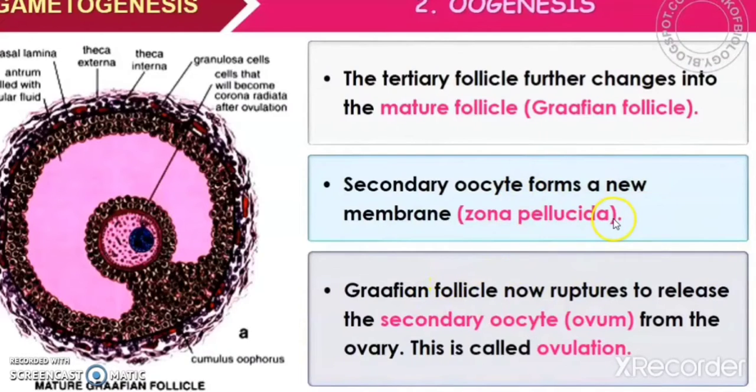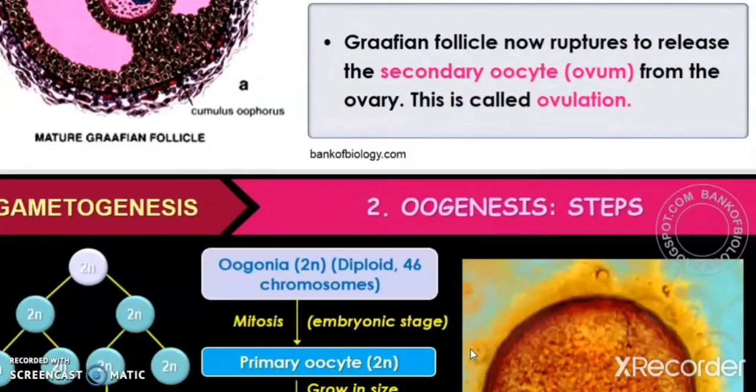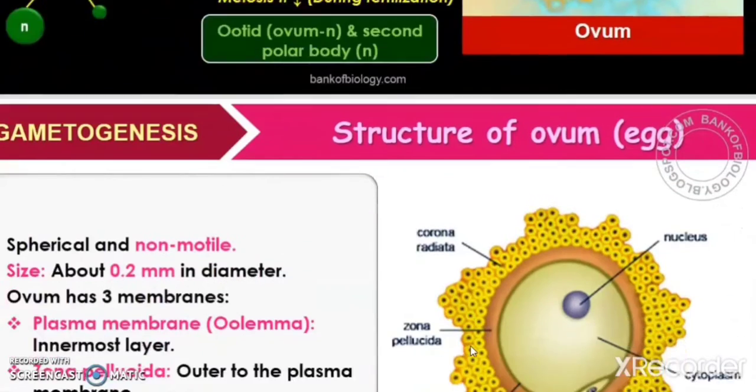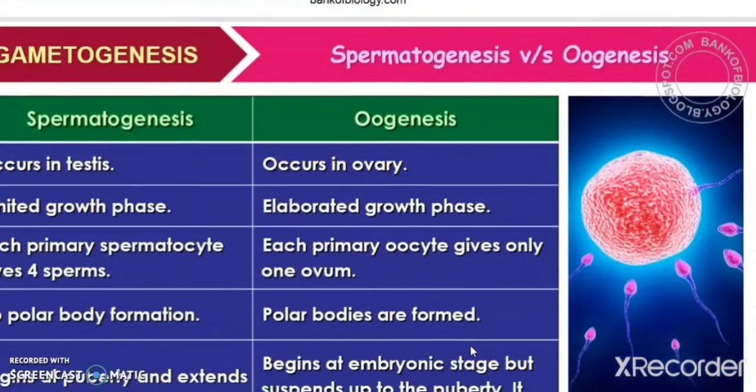the zona pellucida. And the tertiary follicle, which was first primary, then changed to secondary, and then became the tertiary follicle, got further changed into the mature follicle, which is called the Graafian follicle. Okay, and when the Graafian follicle ruptures, it releases the secondary oocyte from the ovary, and this process is called the ovulation process. Okay, so I will show the steps after we complete the menstrual cycle and fertilization, so that it will be more clear for you.